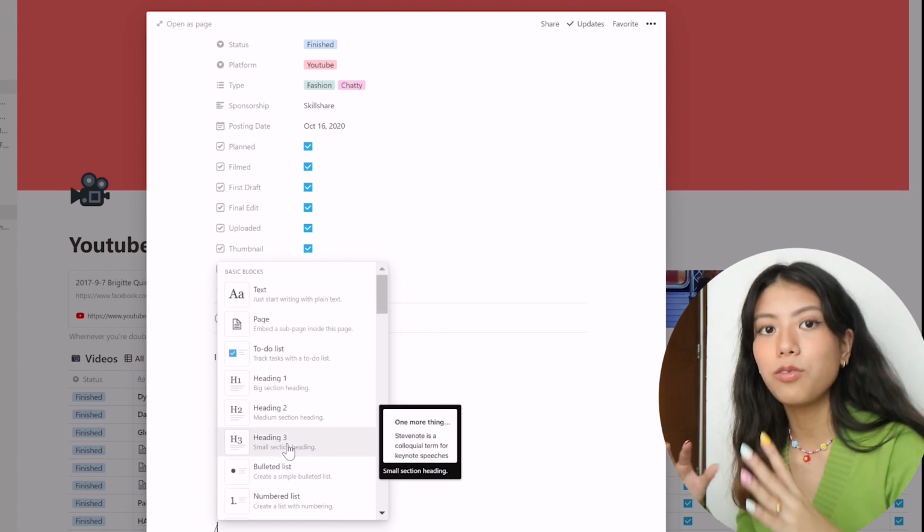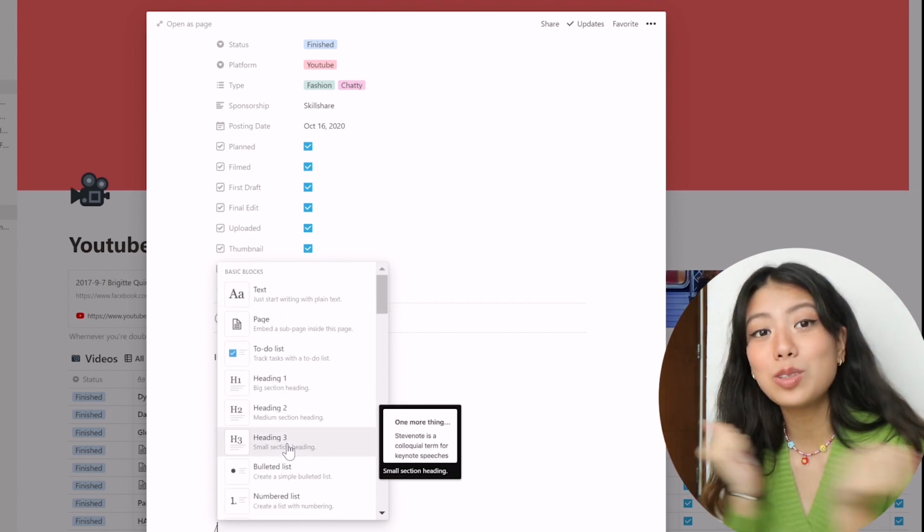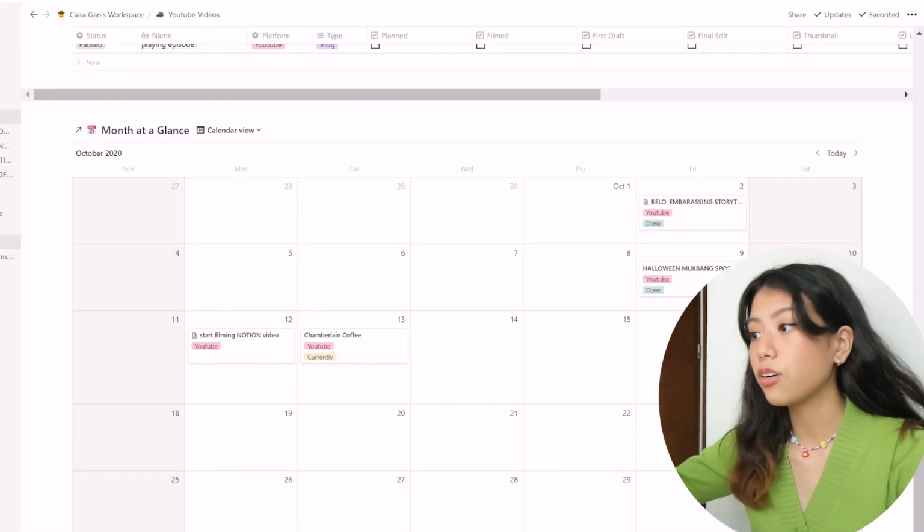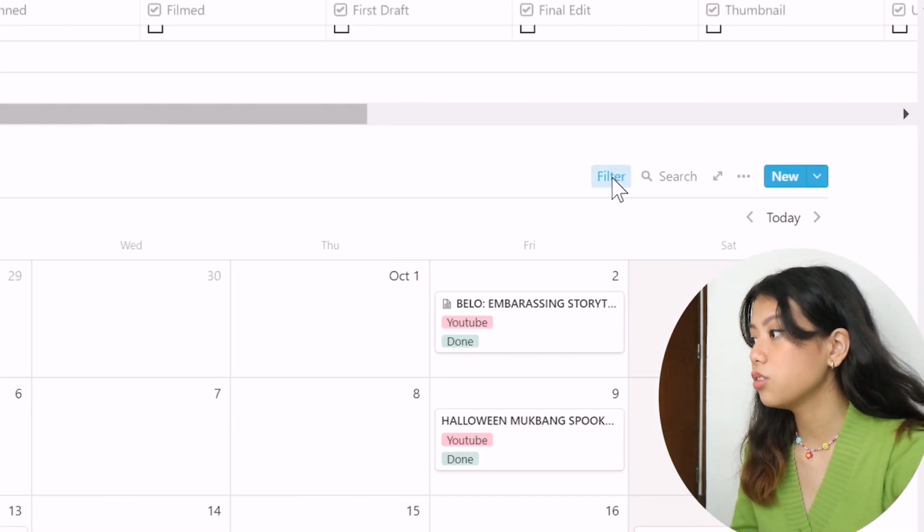It's like an all-in-one feature in this app. That's why I love Notion so much. Like, oh my gosh, this is the perfect application for someone who's really busy like me. I filtered out my month at a glance. I filtered it out to YouTube.